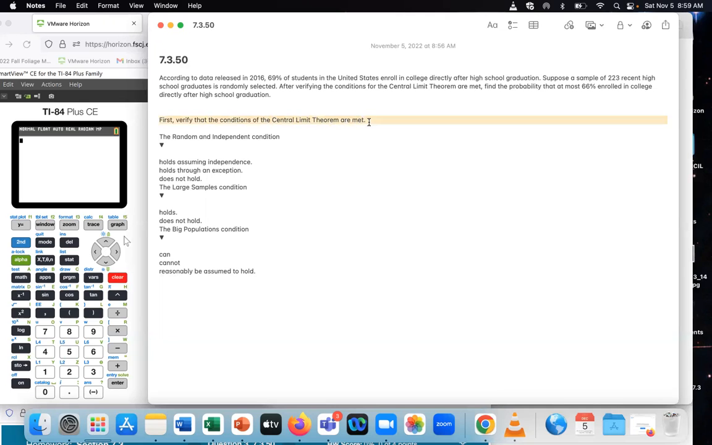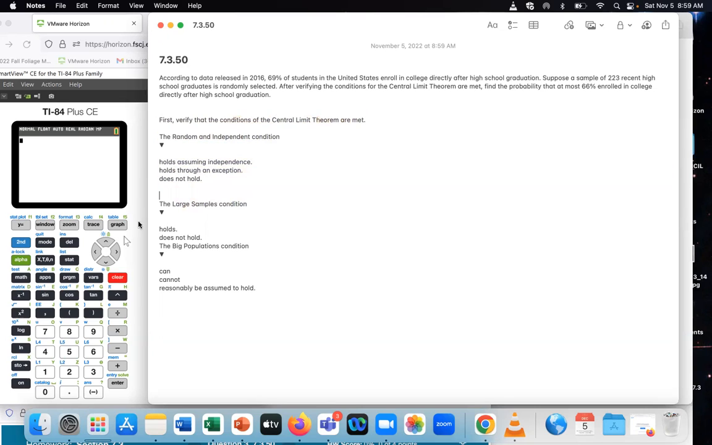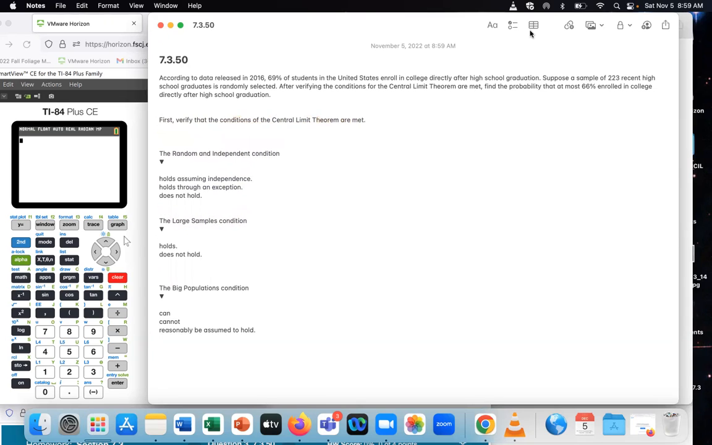So first, this is our first question. Verify conditions for the central limit theorem are met. So the random and independent condition, it's a drop down. And then we also have the large samples condition, and whether it holds or not in the big populations. And I realize these are drop downs, but we do want to talk through why they hold and what they mean.